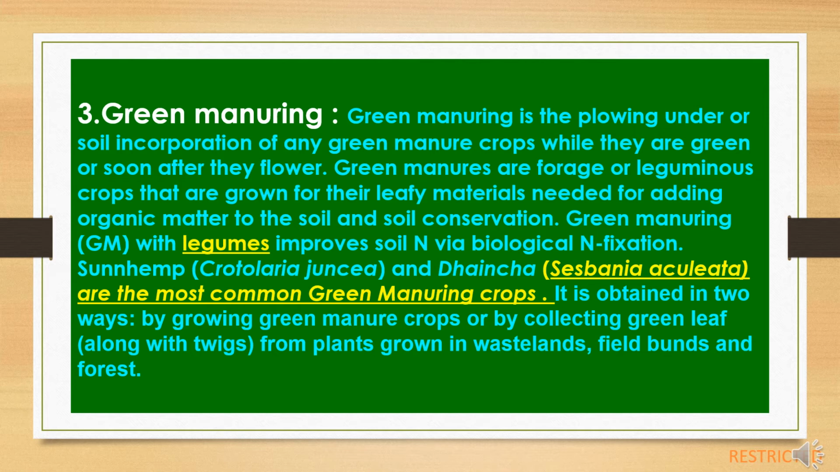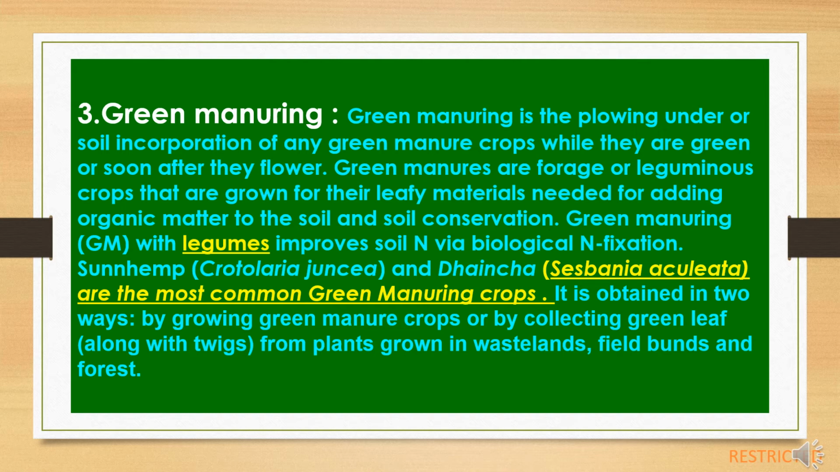Green manuring with legumes improves soil nitrogen fixation via biological methods. Sunhemp, Crotalaria juncea, and Dhaincha, Sesbania aculeata, are the most common green manuring crops. It is obtained in two ways, by growing green manure crops or by collecting green leaf along with twigs from plants grown in wastelands, field bunds and forests.